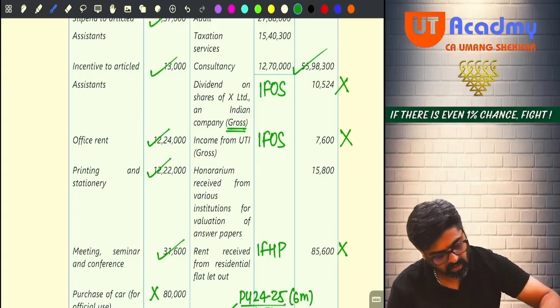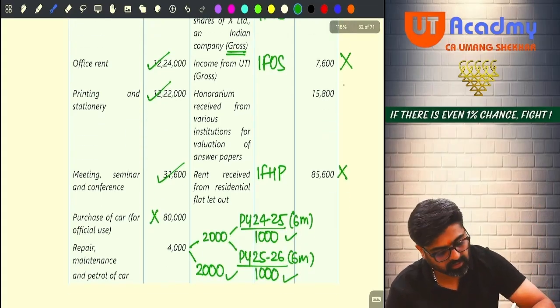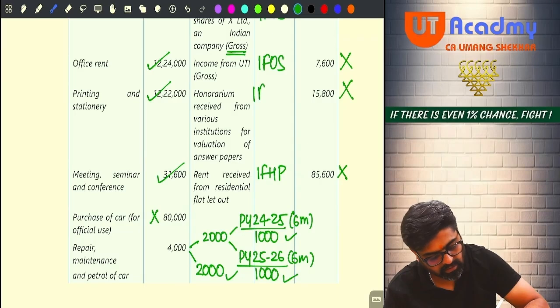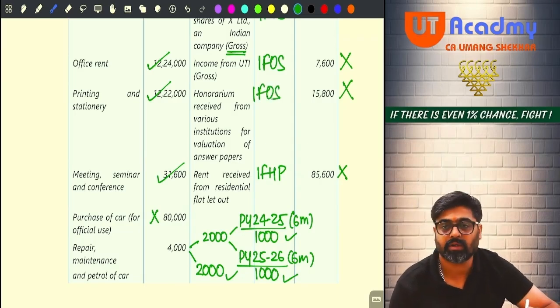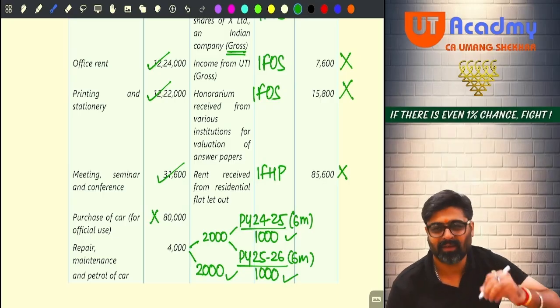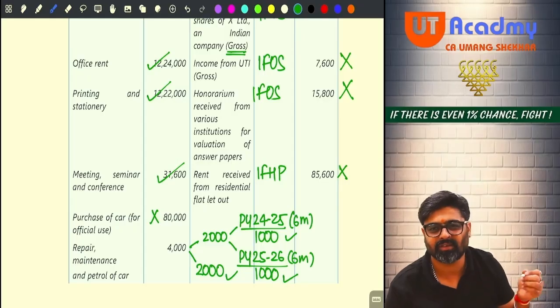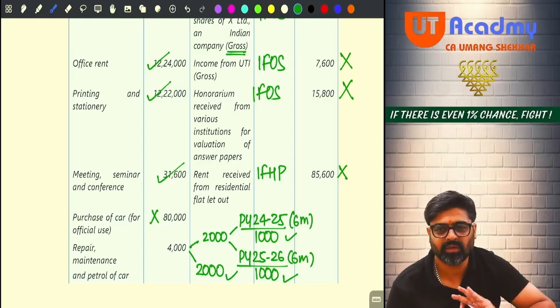Okay. Now 15,000 honorarium. This is not your PGBP income. This is your income from other sources. Honorarium from various institutions for valuation of answer papers. Chartered accountants evaluate the papers of various institutes, some college, some ICAI. So for that they get honorarium. So this honorarium is not their PGBP income. This is their IFOS income.